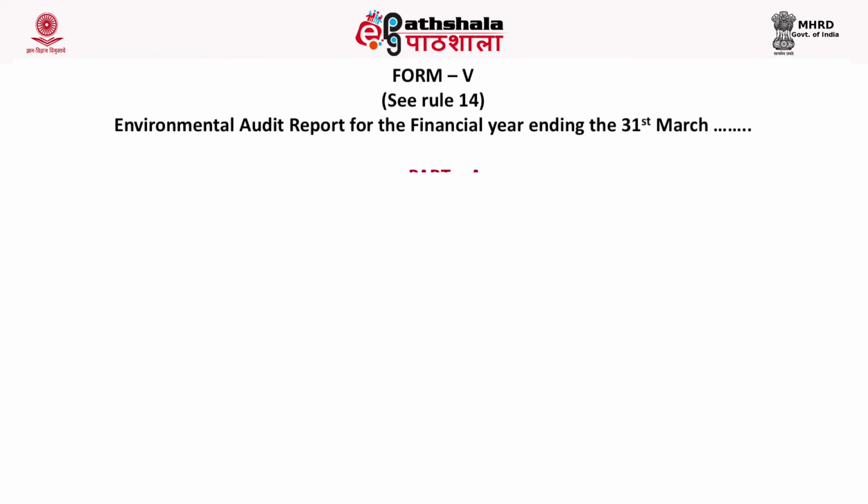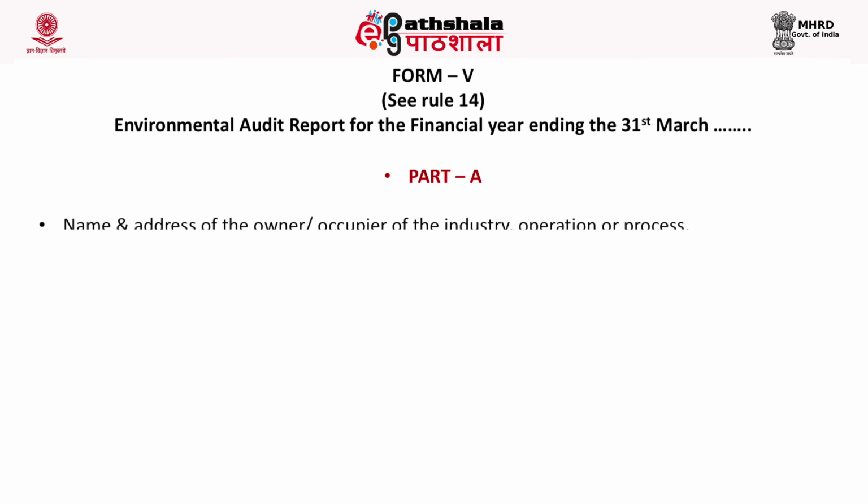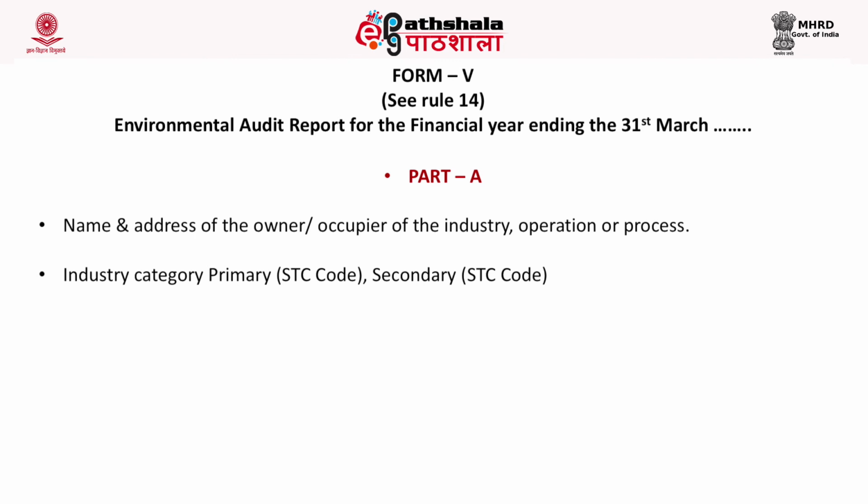Now let me discuss Form 5. This form is very important to understand environmental auditing in India. Form 5 has 8 parts, named Part A, Part B, Part C, Part D, Part E, Part F, Part G and Part H. In different parts, different information will be required. Let me discuss the different parts one by one. Let me come to Part A.